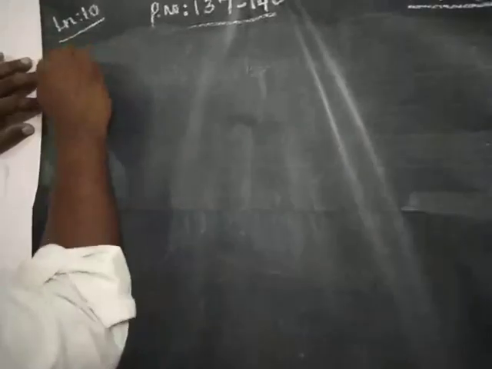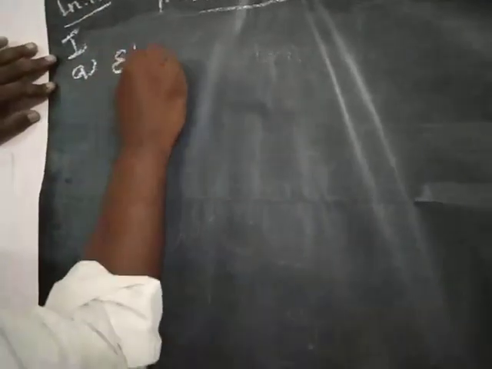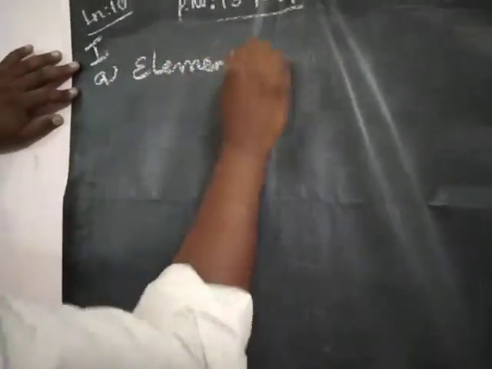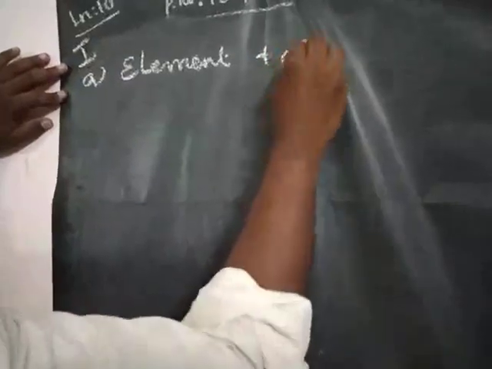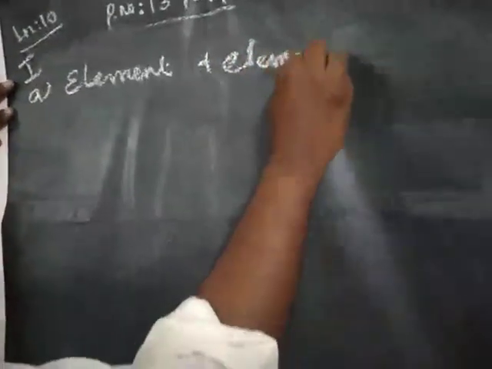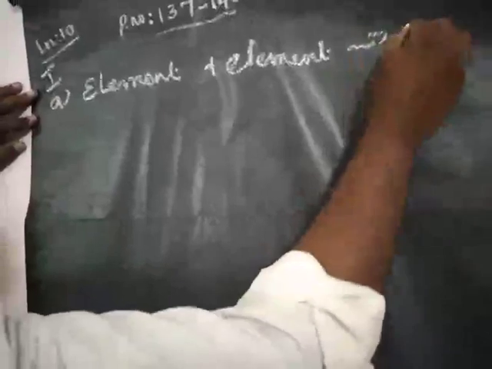First category: element plus element gives compound.